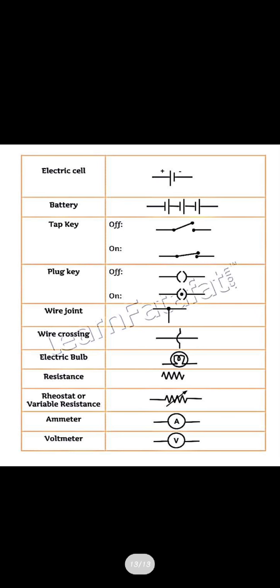Ammeters are always connected in series, and the voltmeter is always connected in parallel, remember it. Okay, so these were the signs, the topics of electricity, potential difference, Ohm's law. After this we will see the next topic in the next class. So thank you, class.